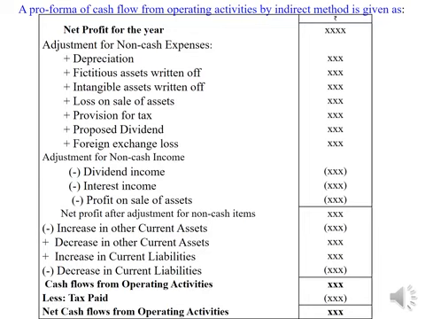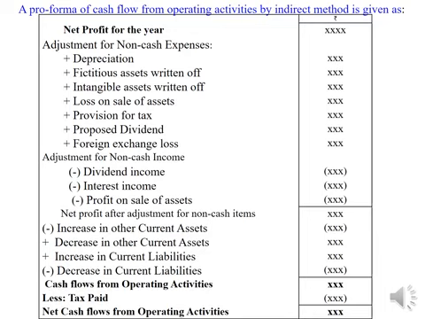Then adjustment for non-cash incomes has to be made by subtracting those incomes if they have been recognized in profit and loss account already. If dividend income has been already added to profits, then it should be deducted to find out operating activities cash flow. Interest income, if any, added should be deducted. Profit on sale of assets should be deducted to find out net profit after adjustment for non-cash items before adjustment of working capital changes.